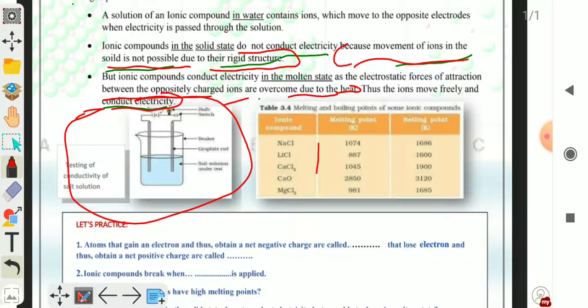A solution of an ionic compound, that is in water, and here the solution of salt is given to you. Salt means NaCl or sodium chloride. So a solution of an ionic compound in water contains ions which move to opposite electrodes when electricity passes through the solution. That is why in aqueous solution ionic compounds conduct electricity.